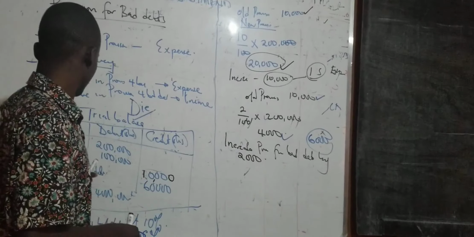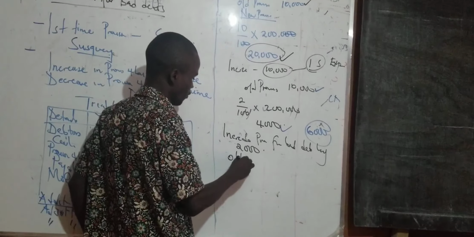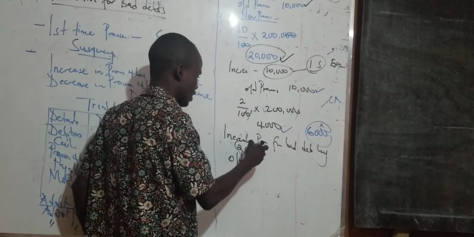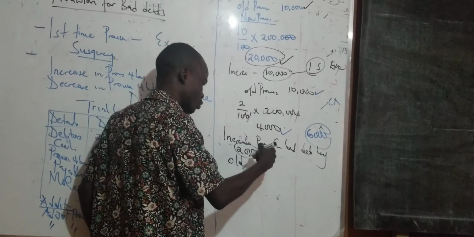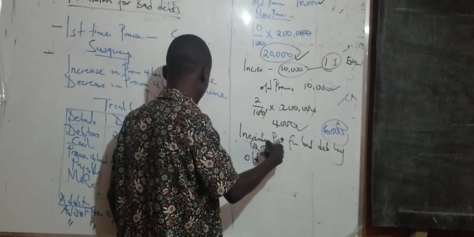You get the old provision, and this increase is taken straight as an expense in the income statement.